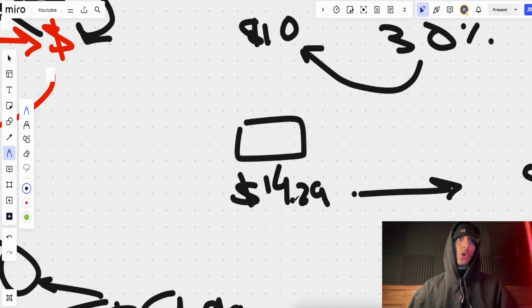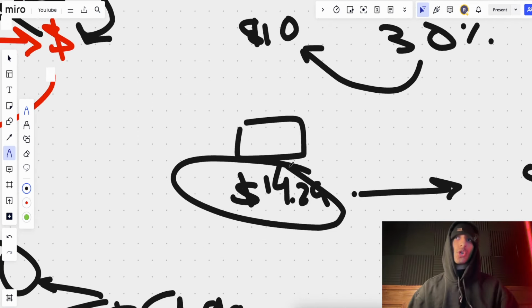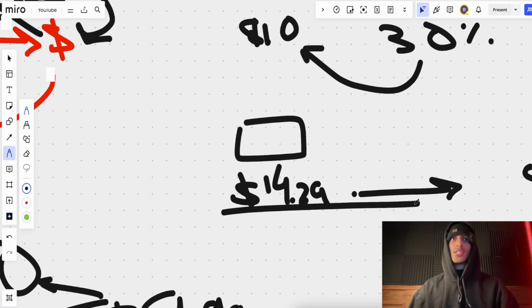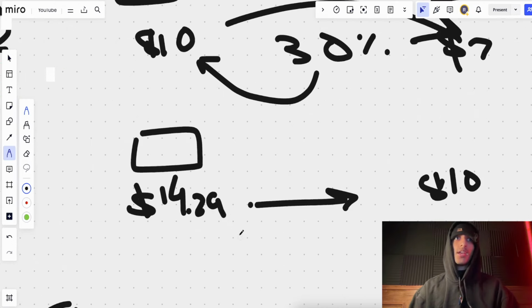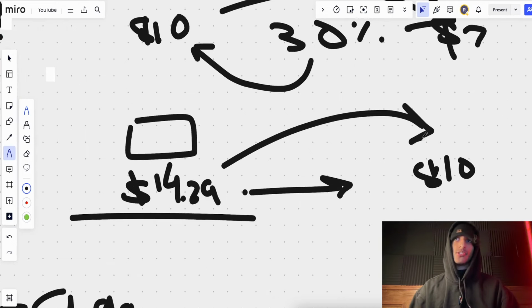Now we know our new target break-even CPP or target CPP in general is actually $14, even though we're aiming for 10. Because if we're aiming for 10, it's going to drop to 7. If we're aiming for 14, it's going to drop to our desired CPA. So that's how we kind of run a very advanced calculation equation to figure this out. So there's a lot of mathematics, but the point is I wanted to kind of just explain why this is important and why we shouldn't just focus on ROAS.